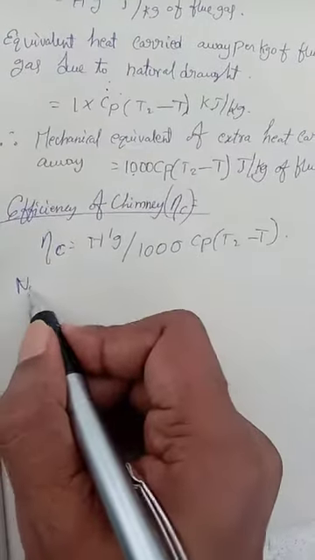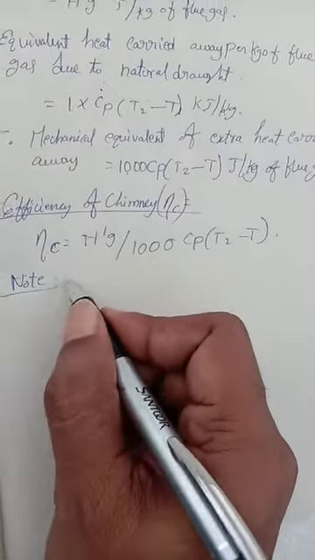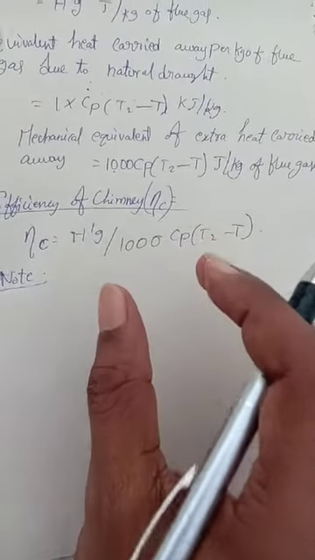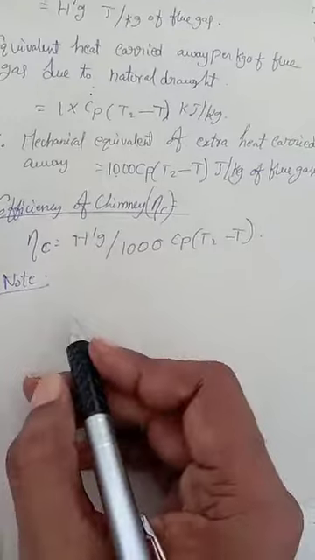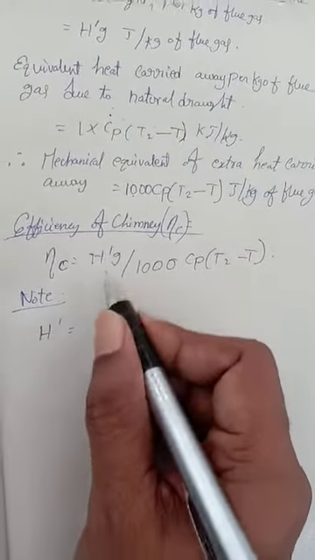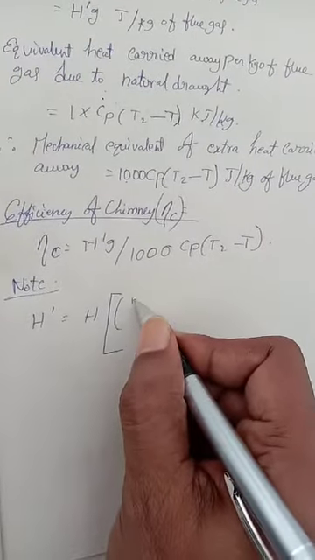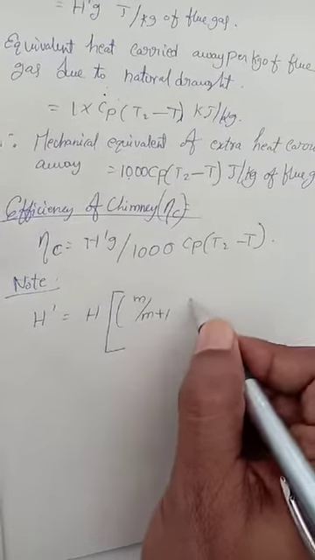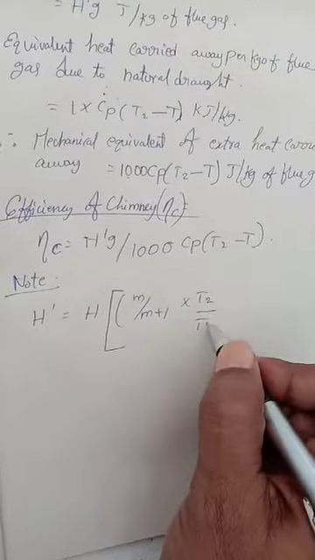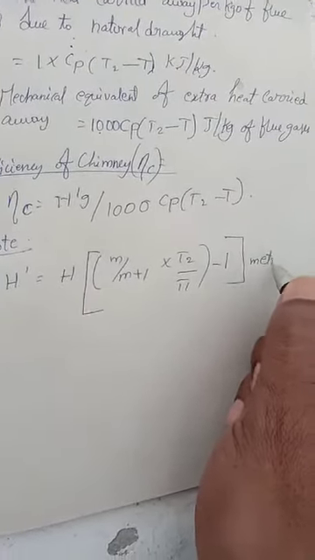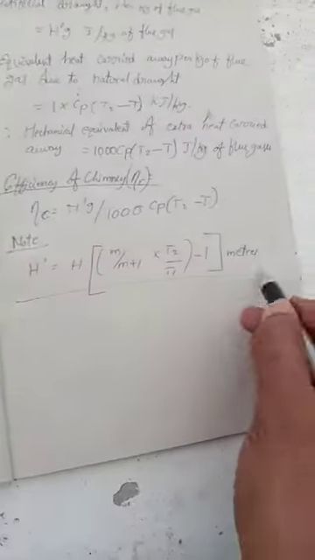Note that in the above expression the value of H dash may be substituted, and you can find it with the help of the first equation.